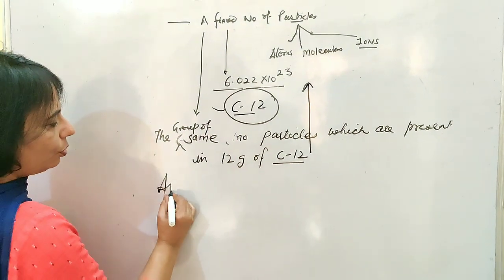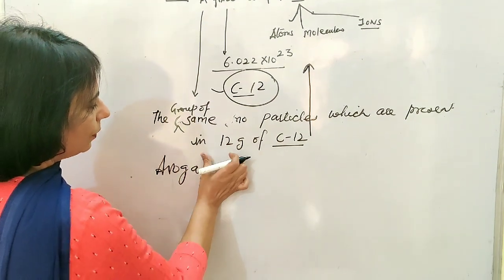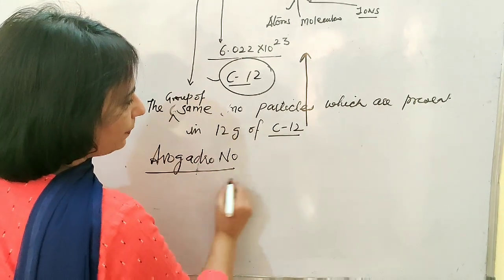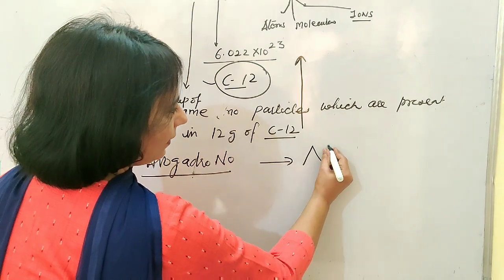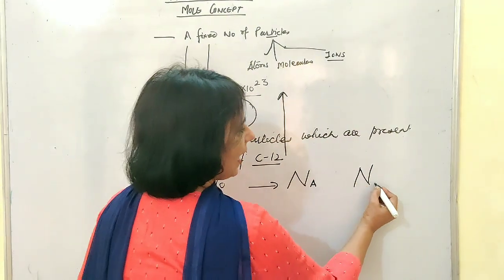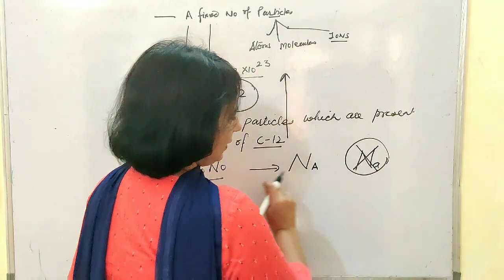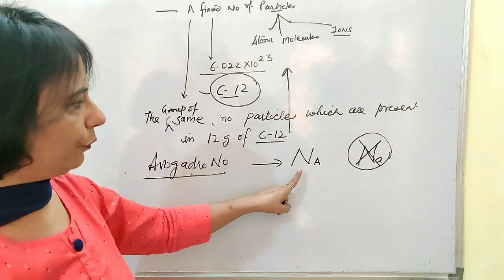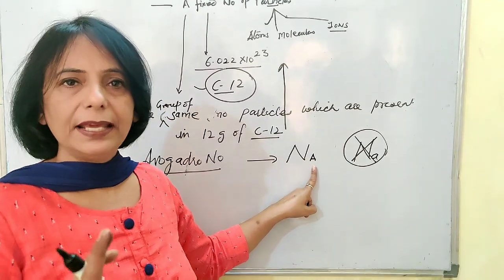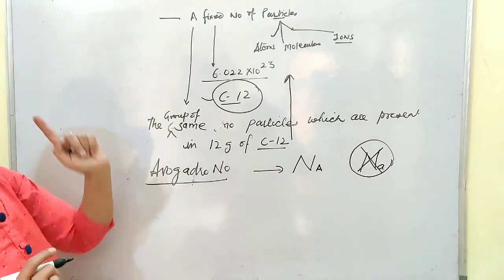This number is also known as the Avogadro number. And how to represent it: N_A. The A should be written as a capital. If you write it as Na, then it turns out to be the symbol of sodium. So never write the symbol for the Avogadro number or for the mole as Na. Write it as N and capital A in the form of a subscript.